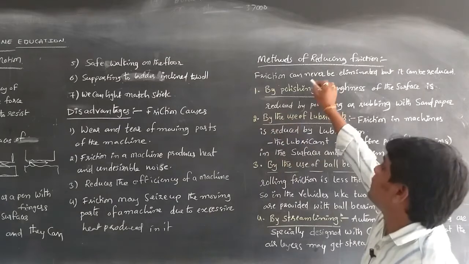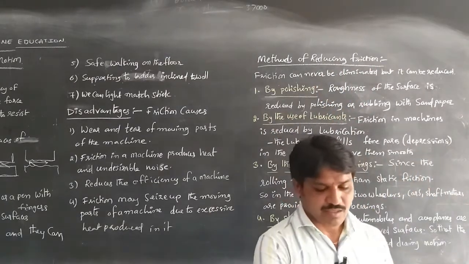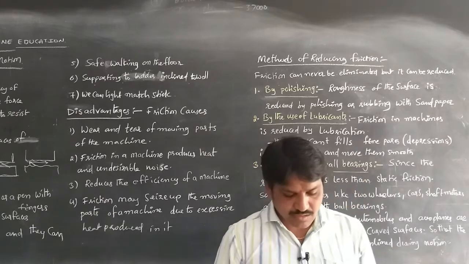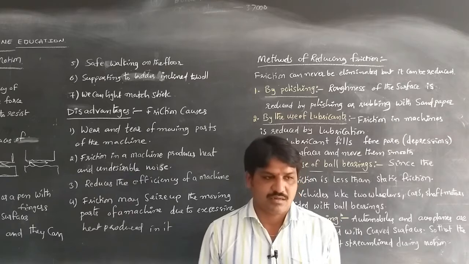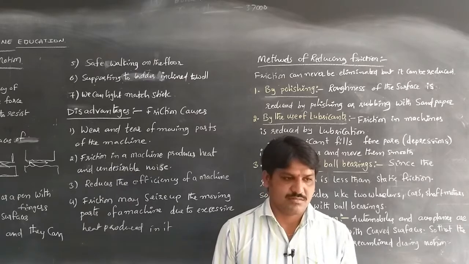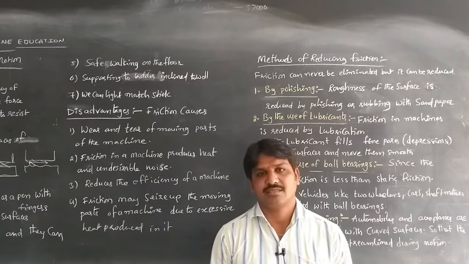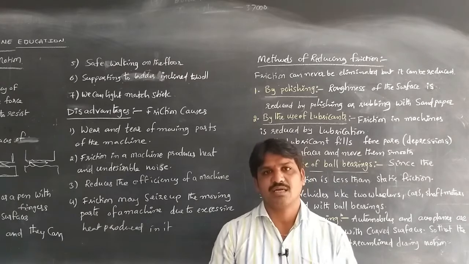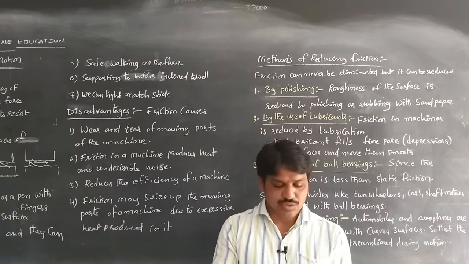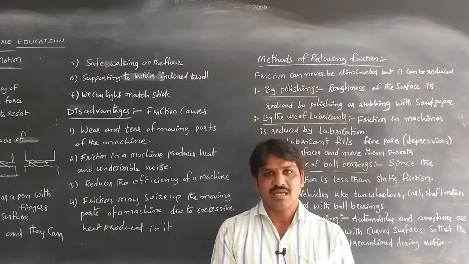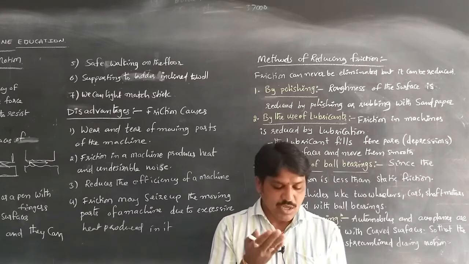The methods of reducing friction are these. For a rough surface, for example at home, if we put tiles or stones like white stone or milk stones, and the stone has a rough surface, then we do polishing on it.